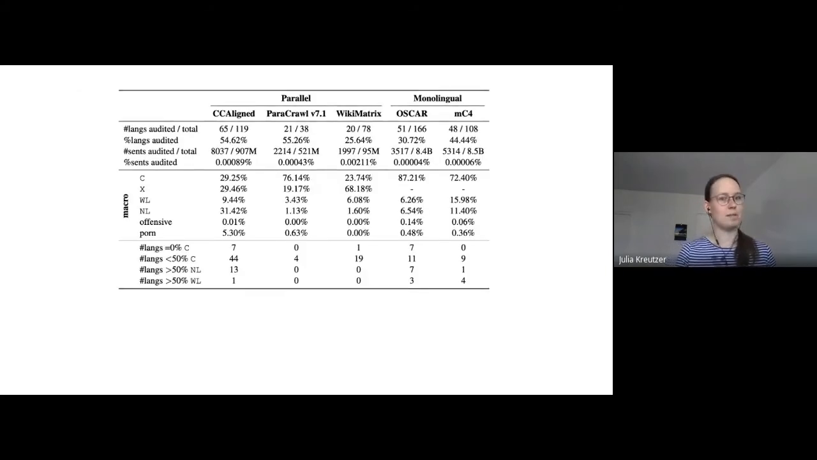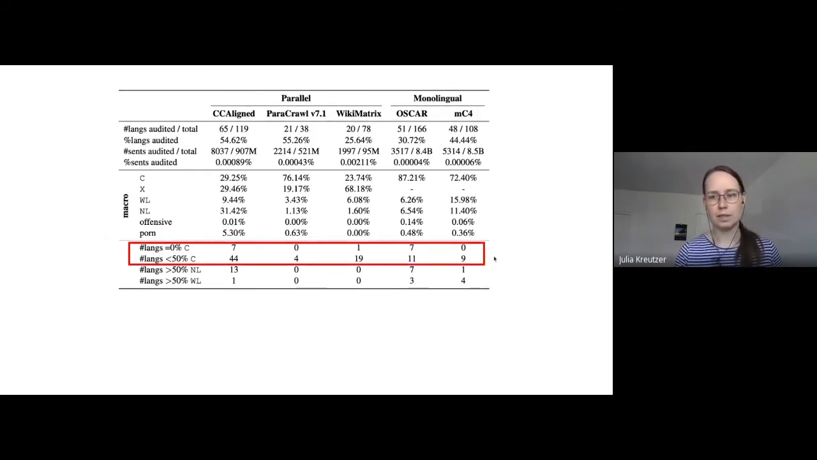So this is the main results table that you'll also find in the paper. For each of the data sets, we looked at how often we find each label in the audited portion, and then we averaged this across languages. So this is the second block here. For example, for CCAligned, 29% of the audited sentences were correct on average.